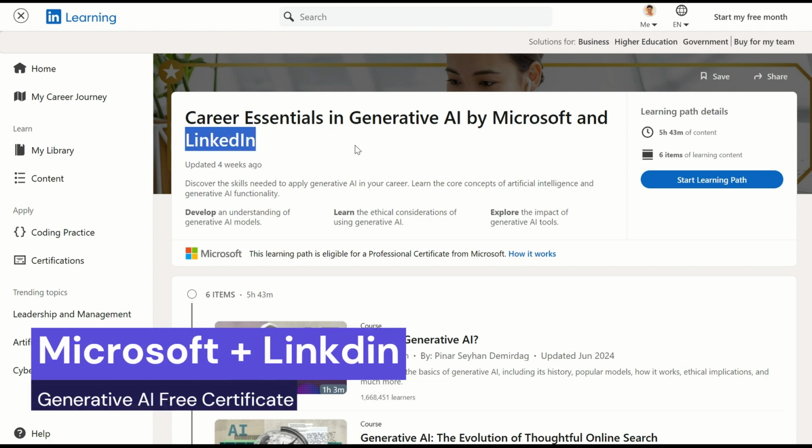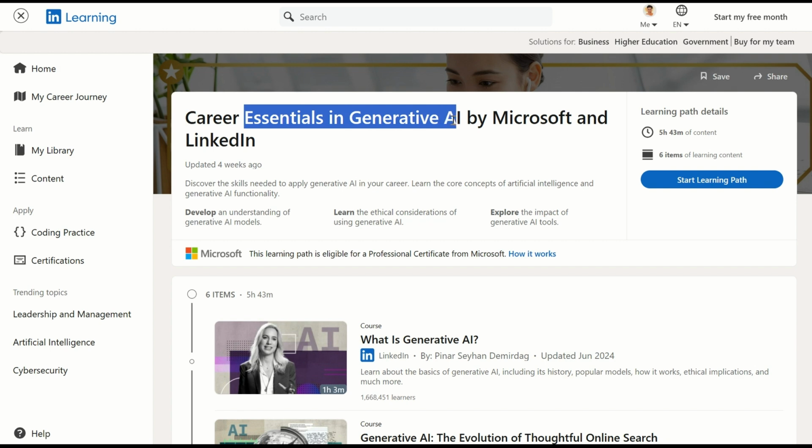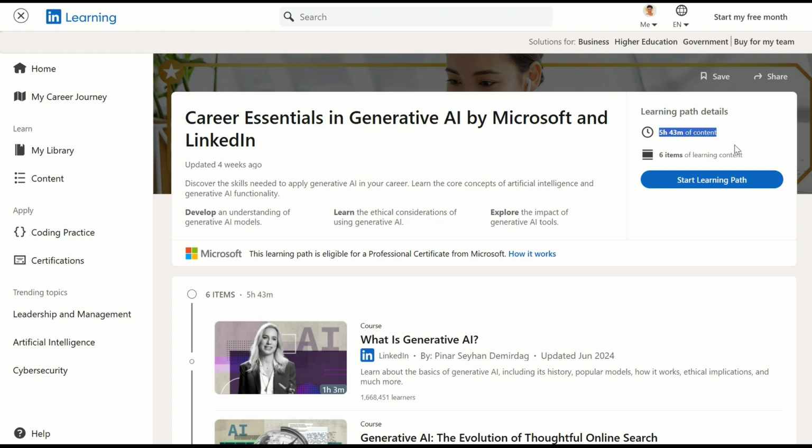So Microsoft and LinkedIn have teamed up to provide a course that is essential in generative AI. The course contains 5 hours and 43 minutes of content and there are a total of 6 modules in this learning content. Discover the skills needed to apply for generative AI in your career. Learn the core concepts of artificial intelligence and generative AI functionality. So in this course, you will be able to learn the core concepts of AI and generative AI.